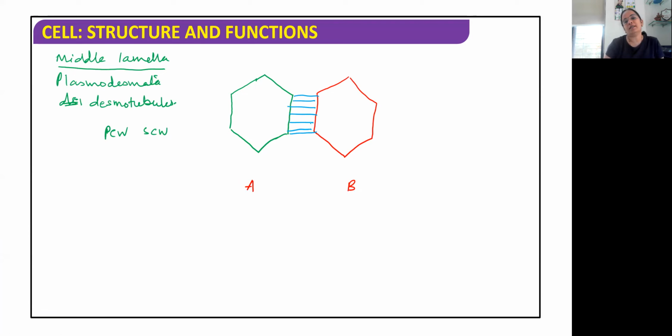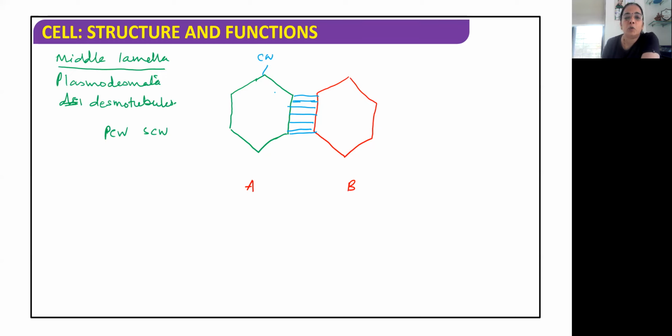I have drawn this at a distance apart, but they are actually quite close. Just to understand, I have drawn them a little distant apart. So you have this cell wall, maybe secondary cell wall or primary cell wall, depending on whether the cell is mature or meristematic.